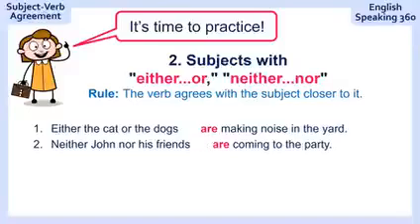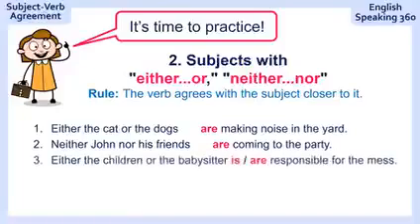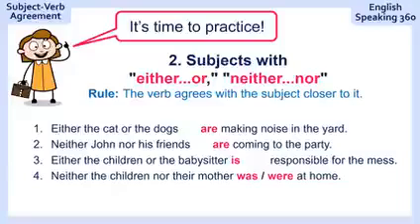Are coming to the party because it agrees with his friends. "Either the children or the babysitter responsible for the mess." And the answer is, either the children or the babysitter is responsible for the mess because it agrees with babysitter, the subject closer to the verb. "Neither the children nor their mother at home."